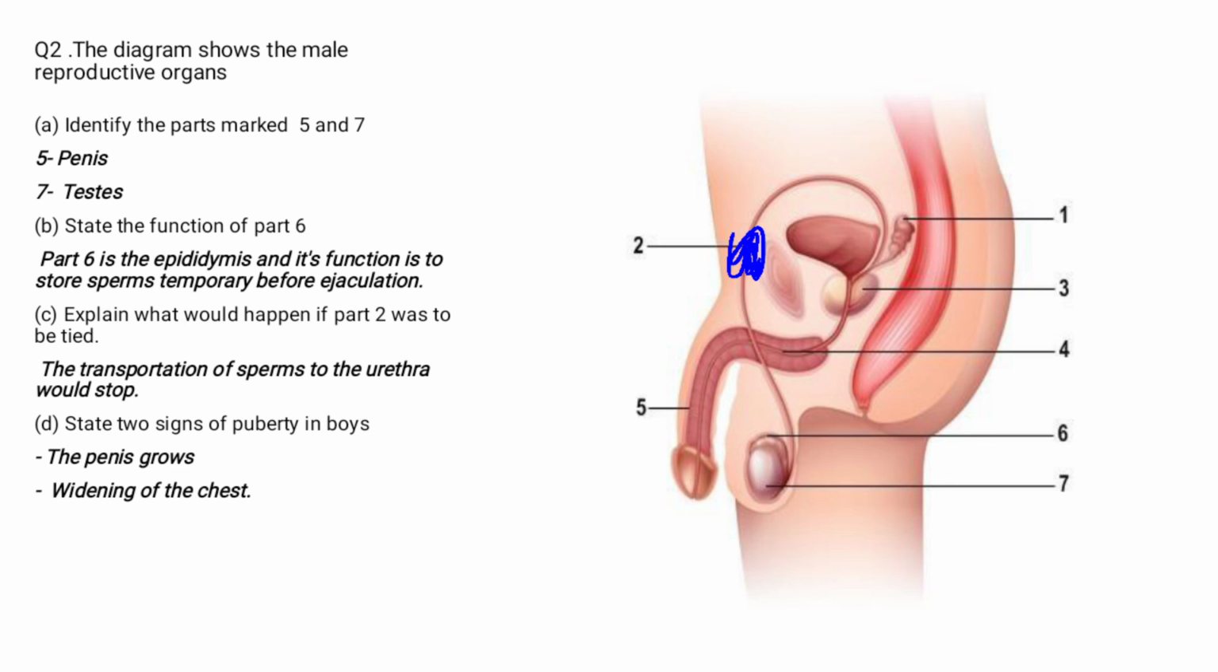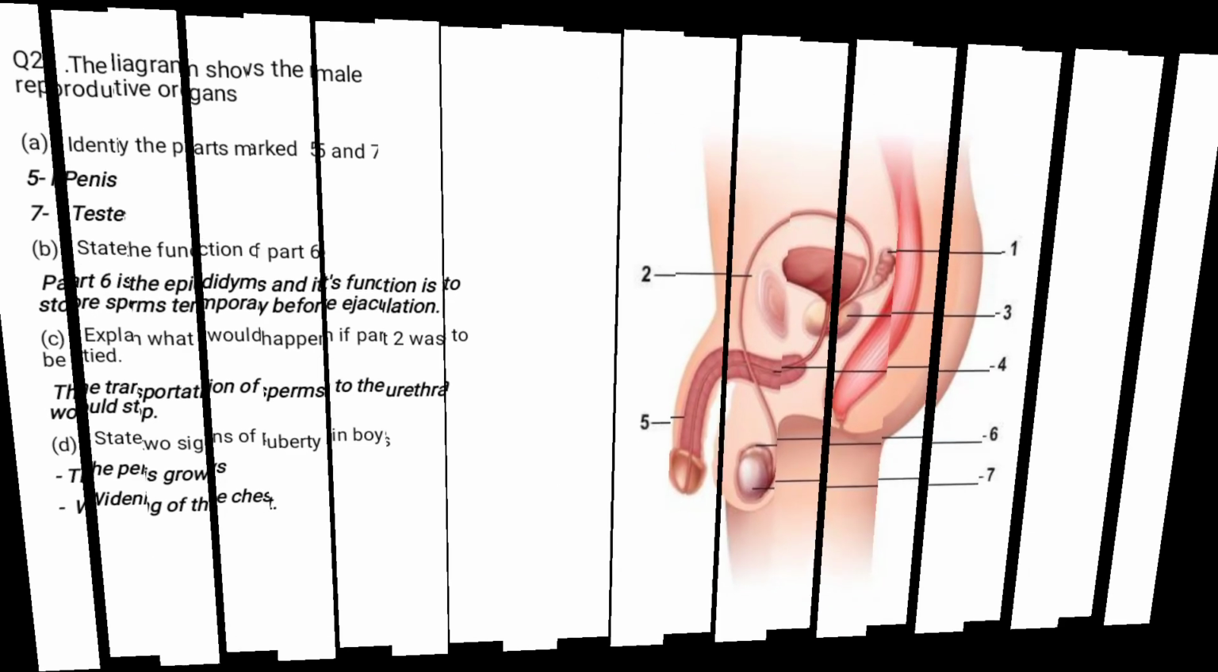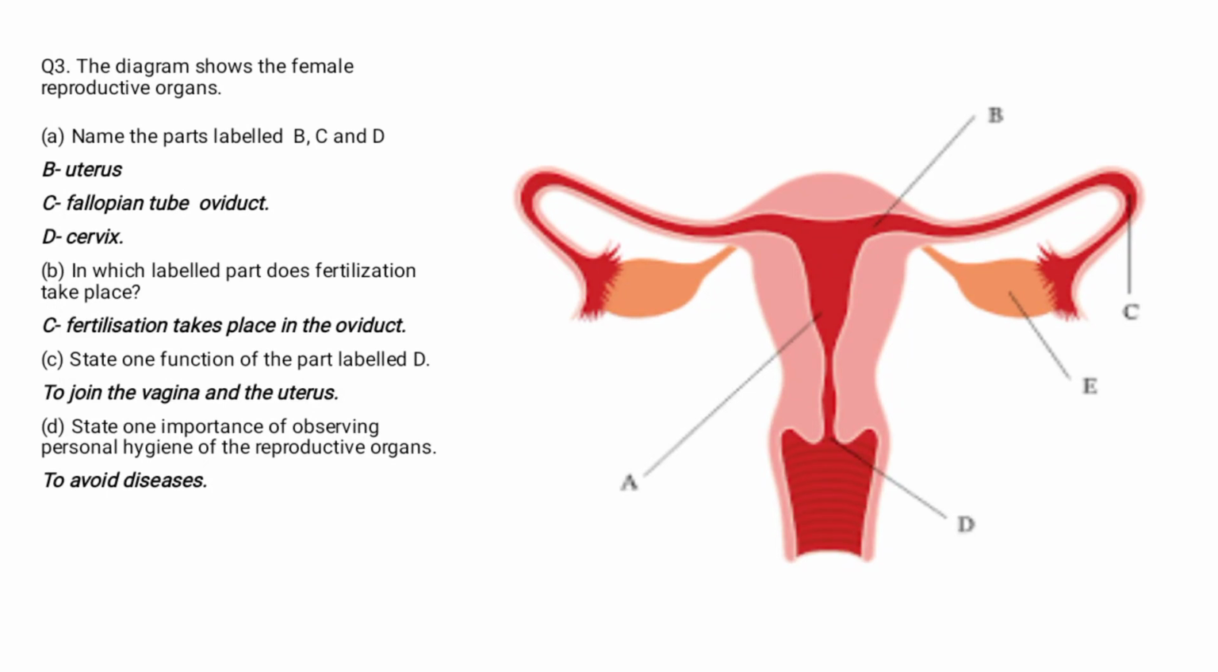Question D. State two signs of puberty in boys. The penis grows and the chest widens. There are a lot, but since the question says only state 2, let's also talk about question 3. Our last question for today. The question says the diagram shows the female reproductive organs.